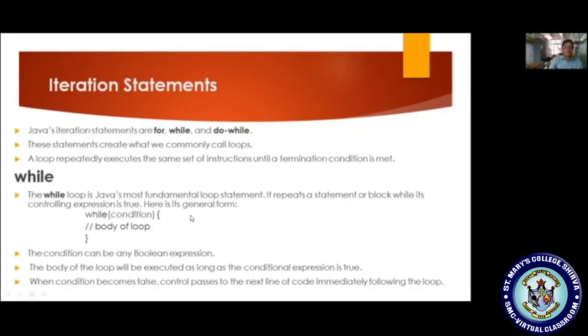Let us see, the first iteration statement is while. As we know, what is a while loop? The while loop is a fundamental looping statement. It repeats a statement or a block while its controlling expression is true. So this is an entry controlling looping statement. As we know, what is an entry controlling looping statement? Whenever we enter into the condition, only if the condition is true will the body of the statement execute. If the condition is false, it will skip the body of the statement. Whatever statement exists after the body of the loop will be executed.